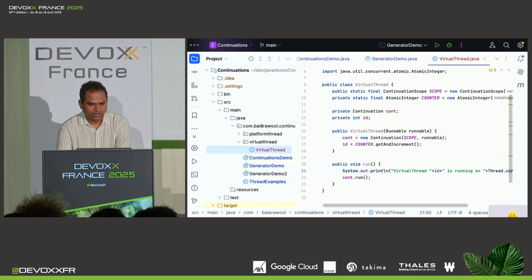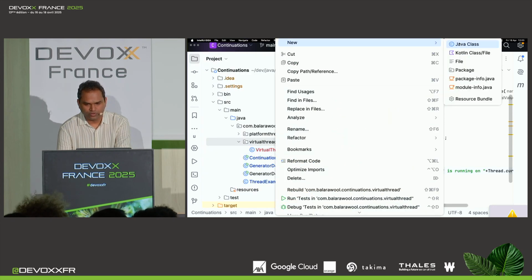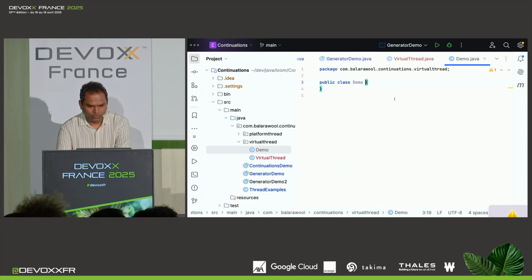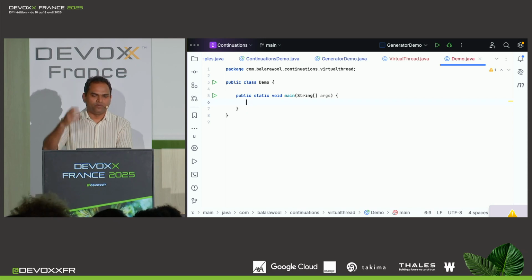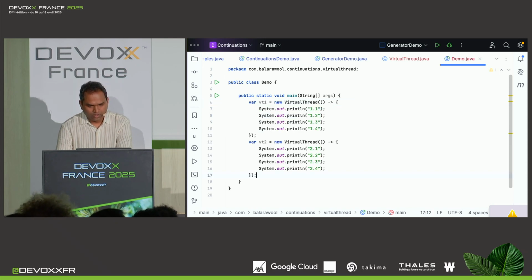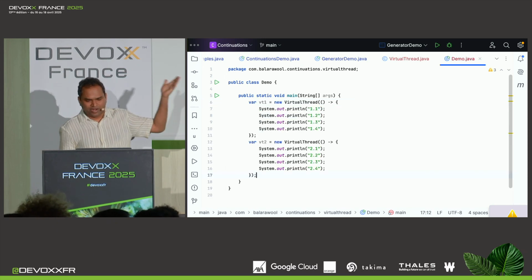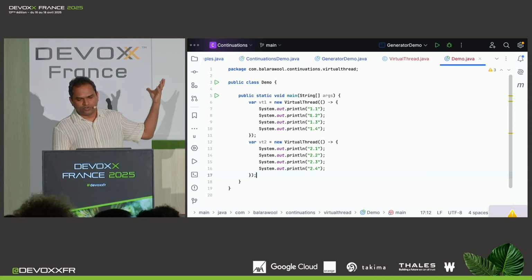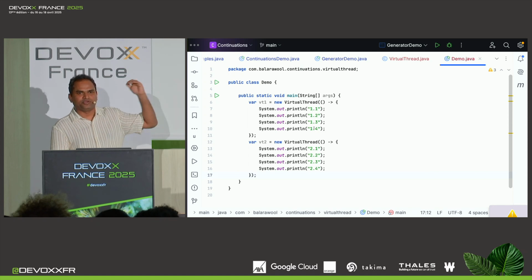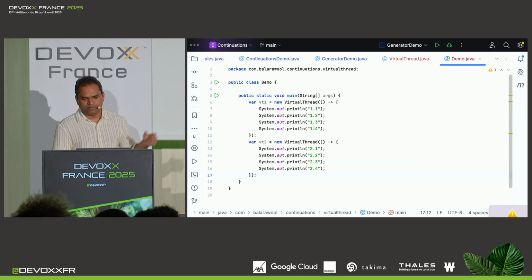Now let's create some virtual threads. For that, I'm going to create a new class called Demo. And Demo is going to have a main method. Here I'm going to create a couple of virtual threads. So let's say I have these two virtual threads. I just used a live template to generate some code. So I've created these two instances of our virtual thread, which is basically printing a few things. We can think of these as instructions our virtual threads are executing. Now, we need a scheduler to execute these virtual threads. So let's add that.